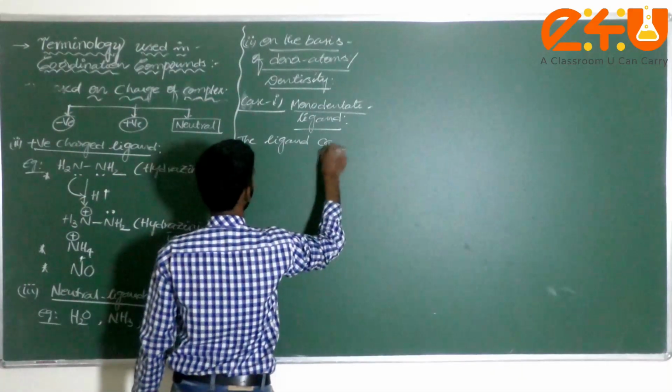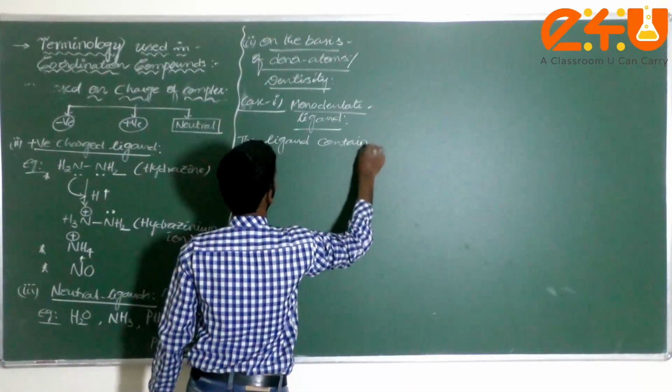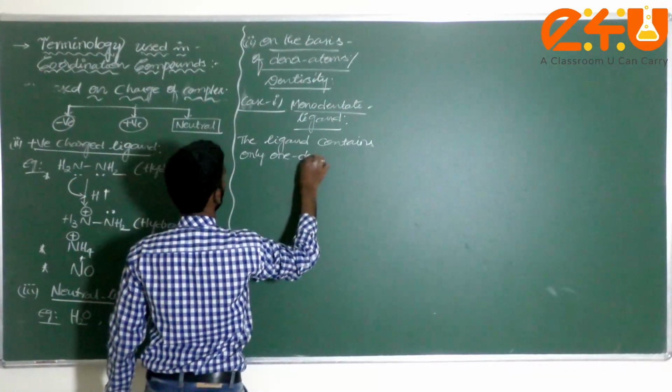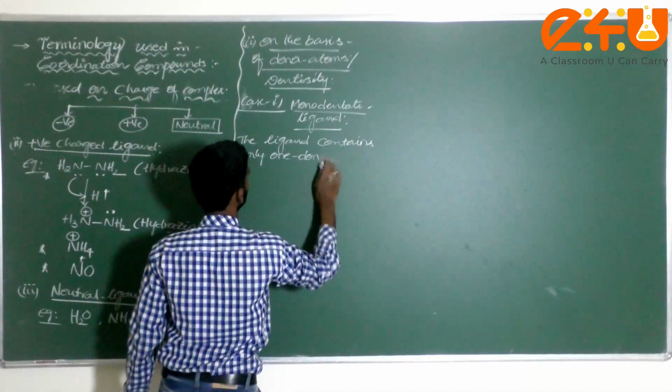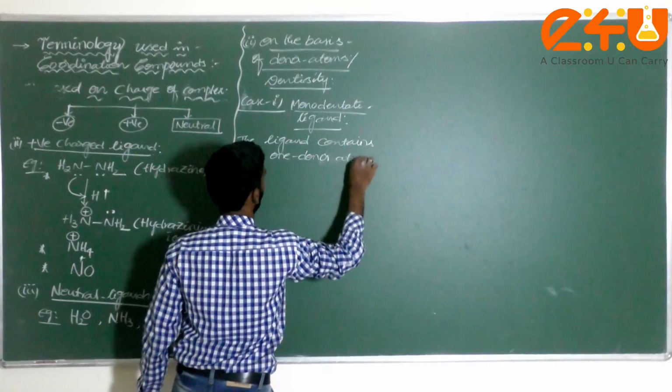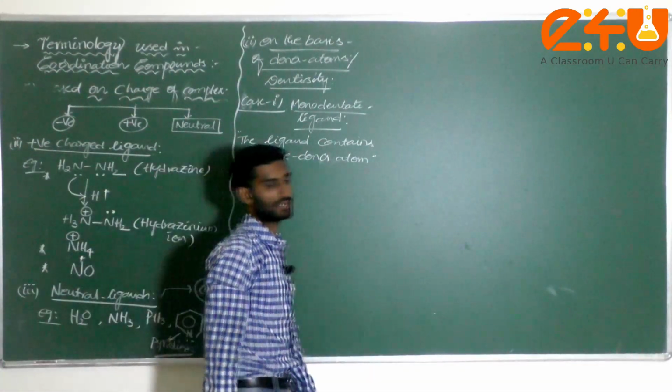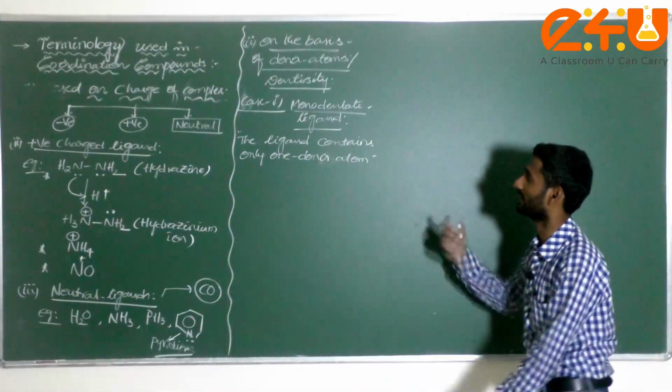The ligand contains only one donor atom. This is generally called a monodentate ligand.